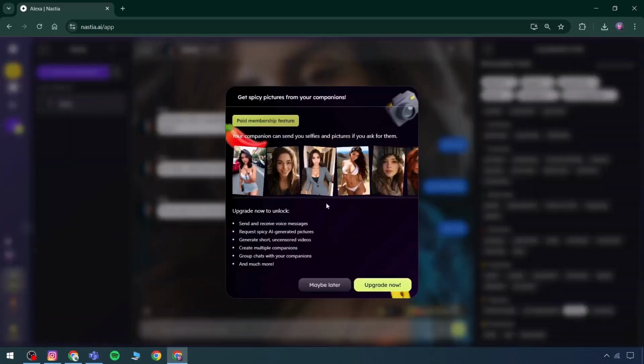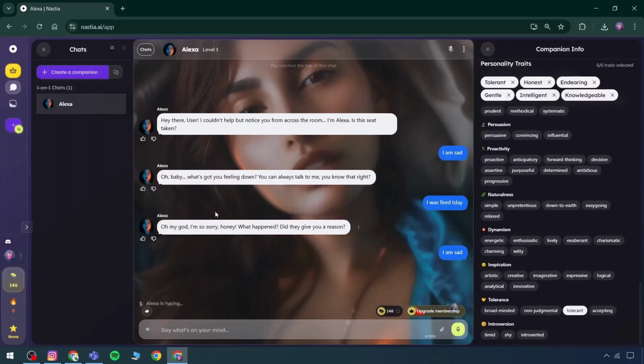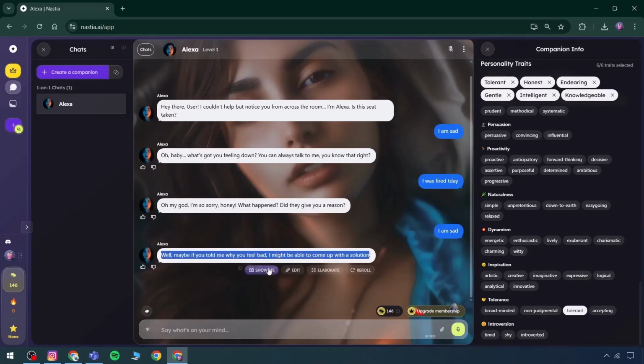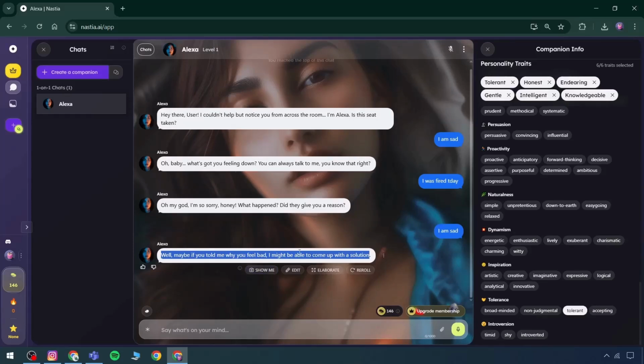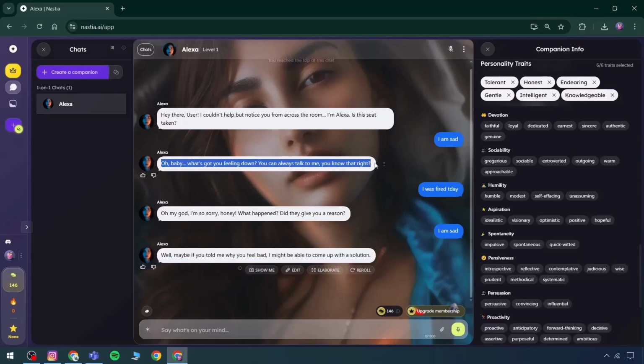If the same message like "I am sad" is entered again, the response will reflect the updated traits, such as being more professional or supportive. As seen, the platform generates a new tailored response accordingly. This is the newer response generated. However, it came across as a bit cheesy and may not be suitable for a professional user.